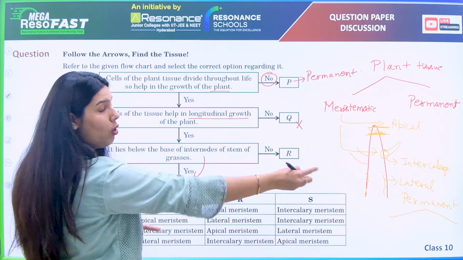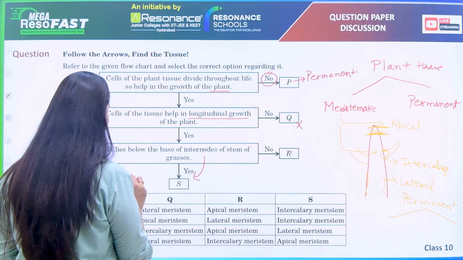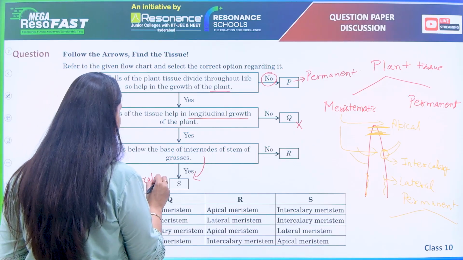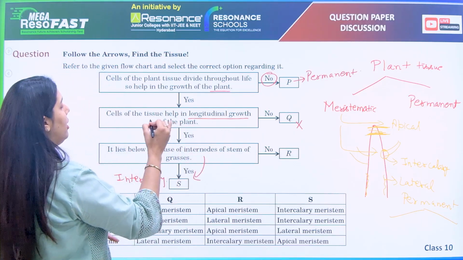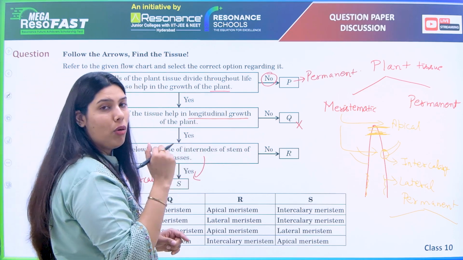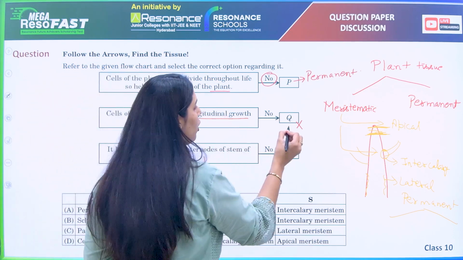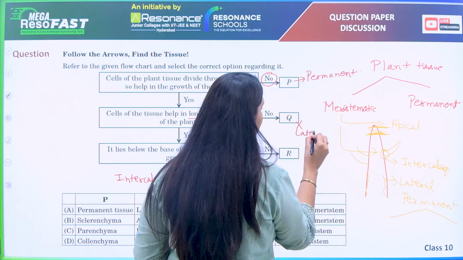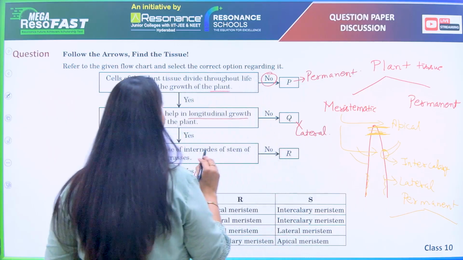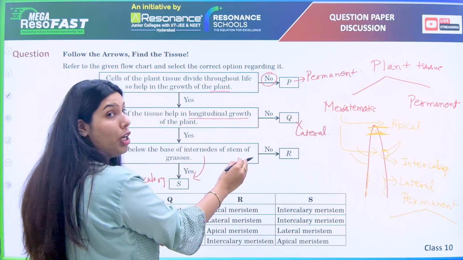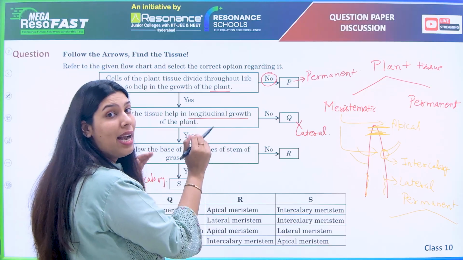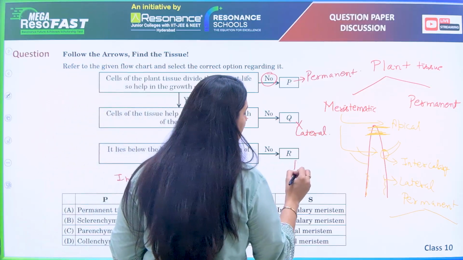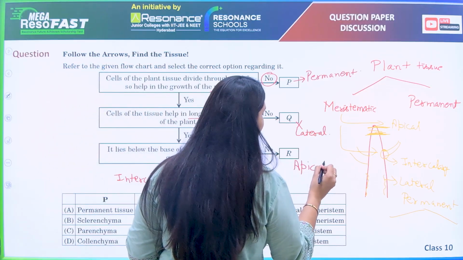In internodes, the intercalary is present. They say here they don't support the longitudinal growth. Longitudinal growth means height, so that means it will be lateral, according to our discussion. And here, they help in longitudinal growth, but they are not present at the intercalary space. They might be present at the apical tip, so it will be apical meristem.